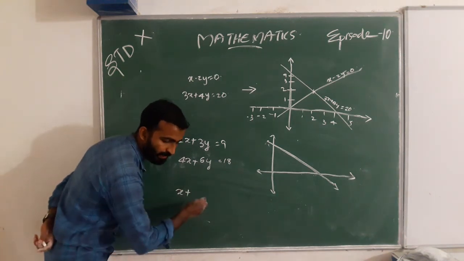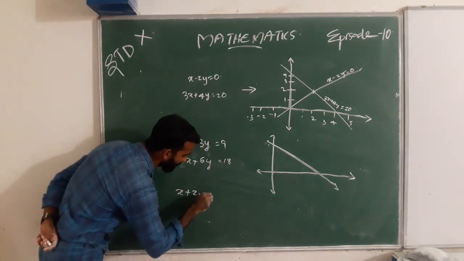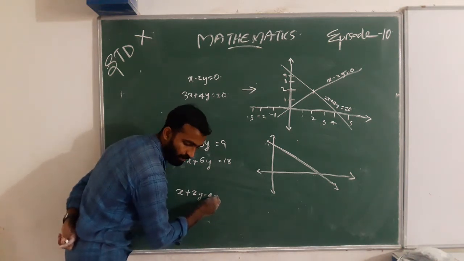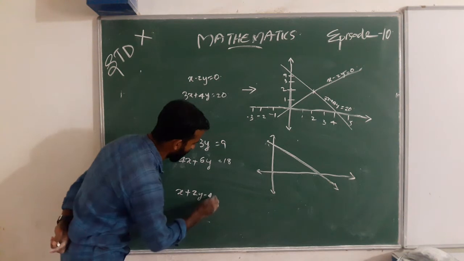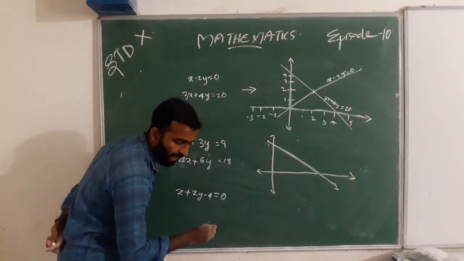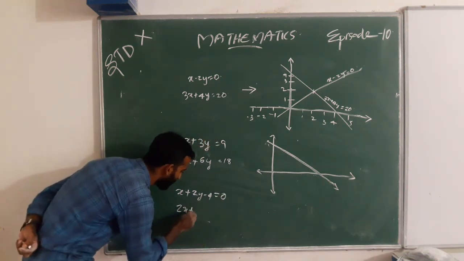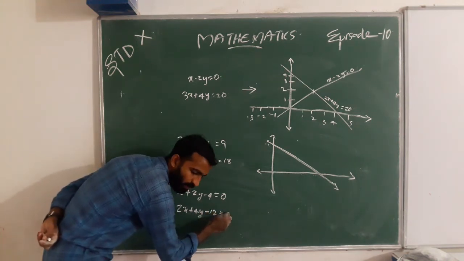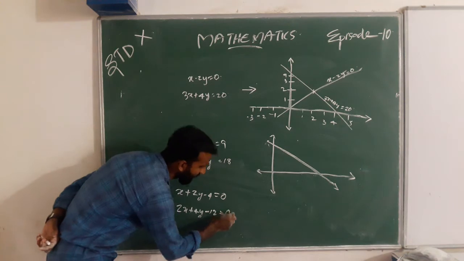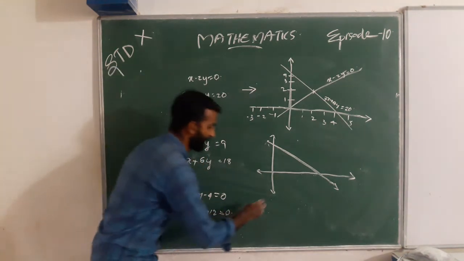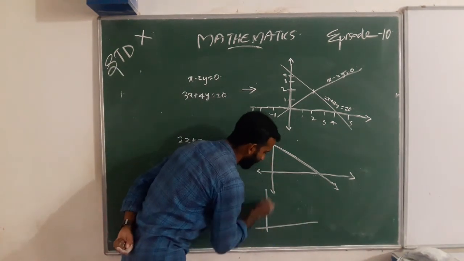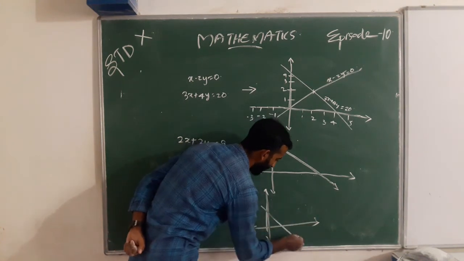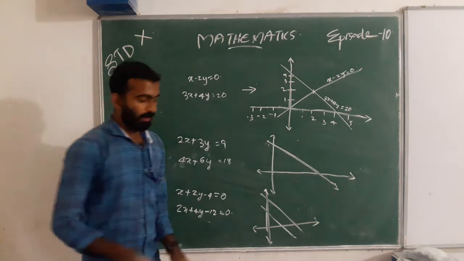x plus 2y minus 4 equal to 0 and 2x plus 4y minus 12 equal to 0. Its graph is parallel.